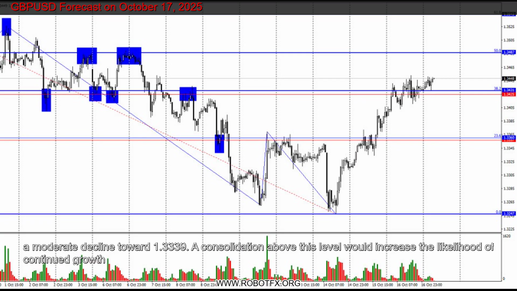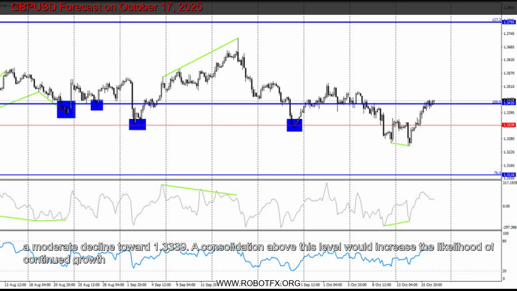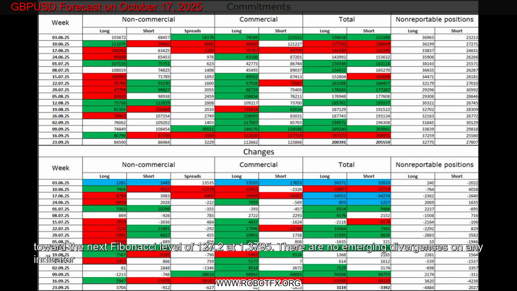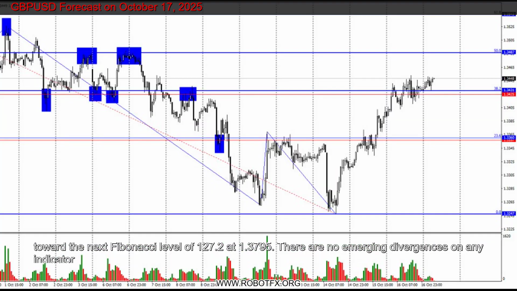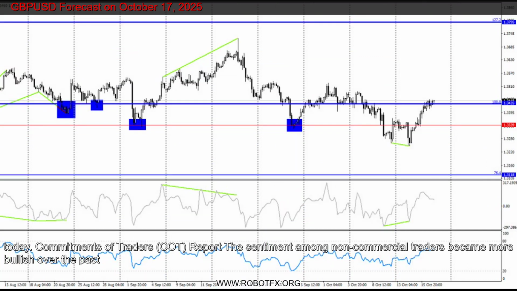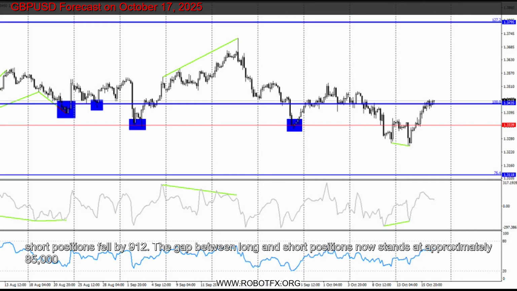Commitments of Traders (COT) report: the sentiment among non-commercial traders became more bullish over the past reporting week. The number of long positions held by speculators increased by 3,704, while the number of short positions fell by 912. The gap between long and short positions now stands at approximately 85,000 vs. 86,000. Bullish traders are once again tipping the scales in their favor.